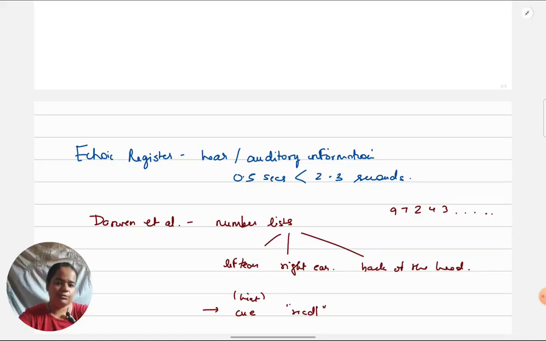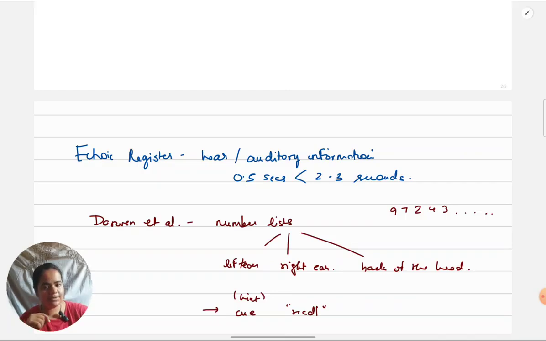What Darwin would do in this study is sometimes that cue, recall, he would give immediately. So as soon as recall was heard, they would have to report. Sometimes he would keep a slight gap, like after the last letter they have heard on the list, after say 2 seconds or after 3 seconds the word recall would come. Then they would not be able to remember anything. So as long as he would give the cue within 2 to 3 seconds, they could recall no matter from where they were asked to recall. But if it was given after that 2 to 3 seconds had passed, then they were not able to recall.